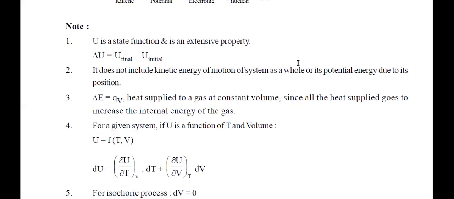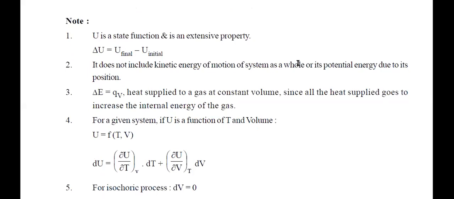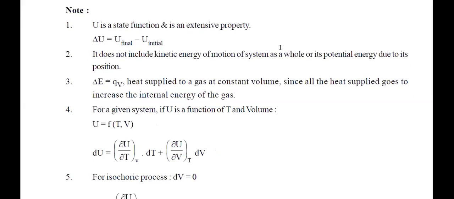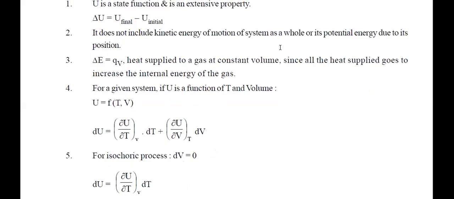Now for an isochoric process, dV is equal to 0, na? Right? So for an isochoric process, dV is 0. So this term will become 0. Yes or no? Right? So you will have dU is equal to (dU/dT) at constant volume.